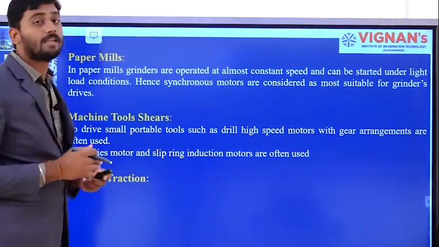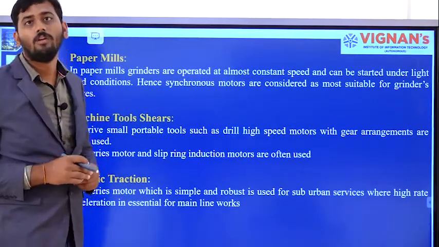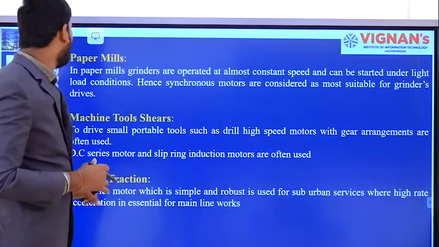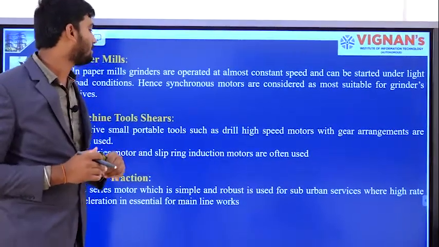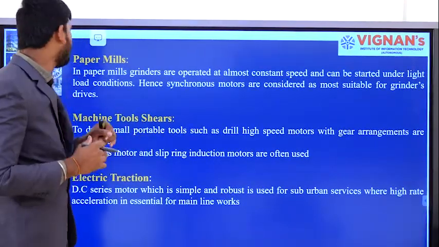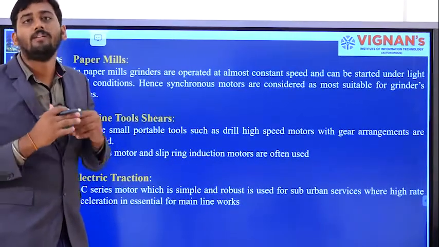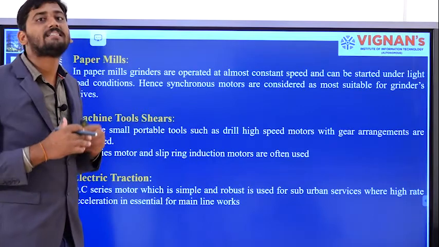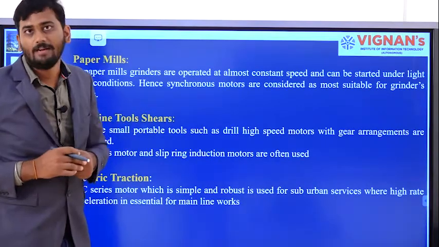That's why in electric traction, we will be using the DC series motor. The DC series motor is simple and robust and is used for suburban areas where high rate acceleration is essential for mainline works. If it requires very high acceleration, definitely we need to go for the DC series motor.